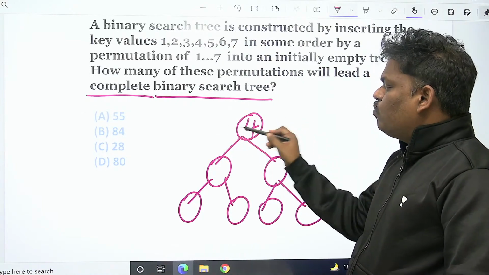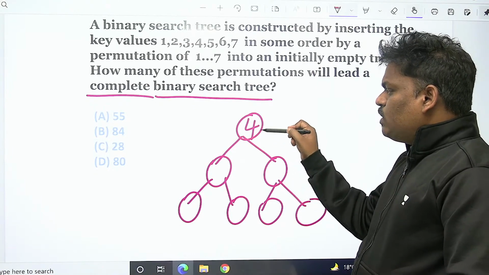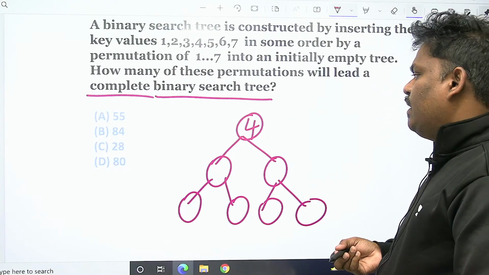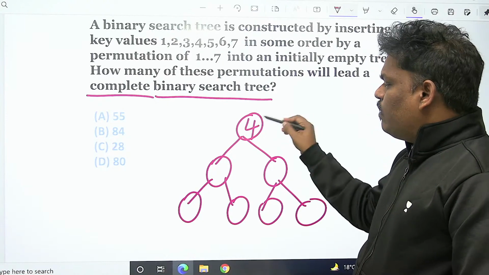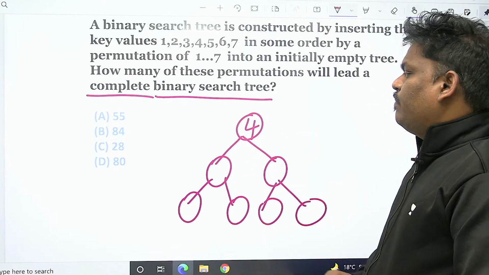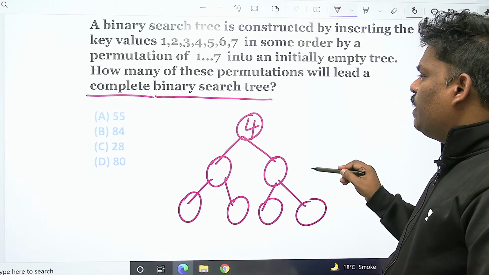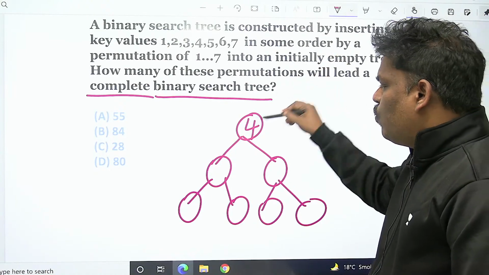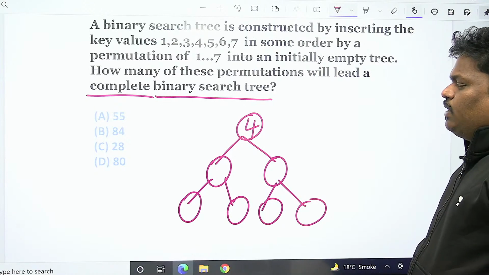Suppose 1 came first, then 2, 3, 4, 5, 6, 7 will go to the right side, and you don't get a complete binary tree. Suppose 7 came first, 7 will be the root and 1, 2, 3, 4, 5, 6 will go to the left side. So if you want this kind of complete binary search tree, the first one inserted should be 4 only. Careful.